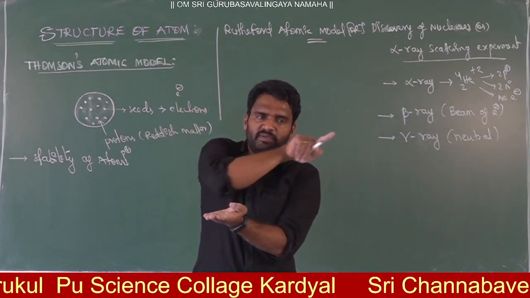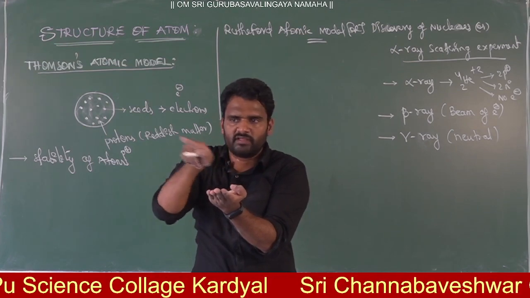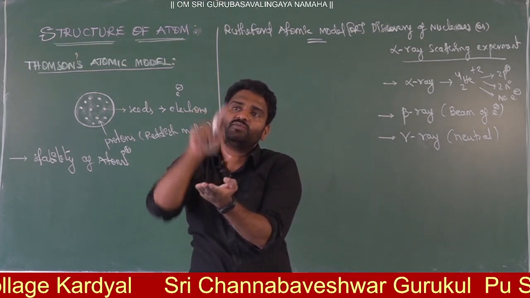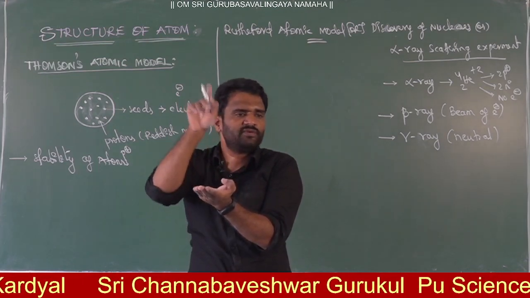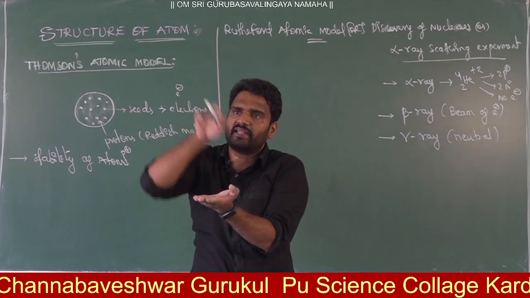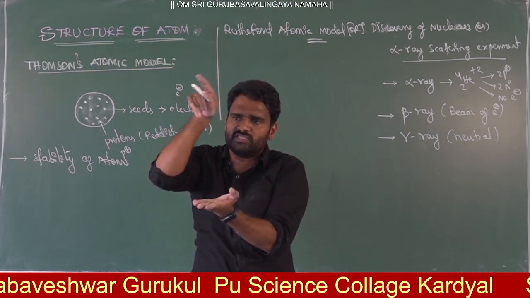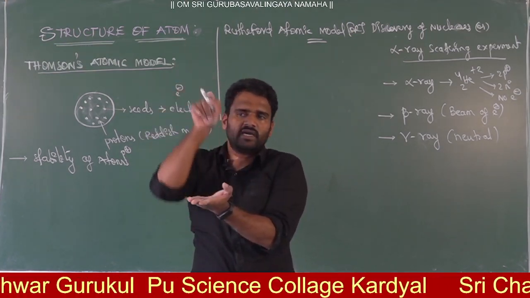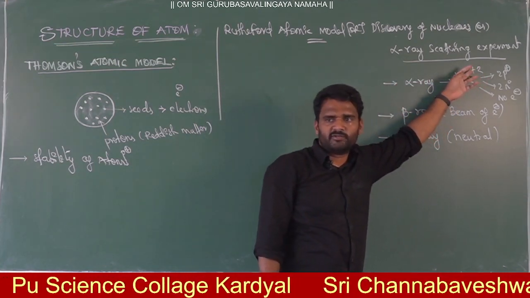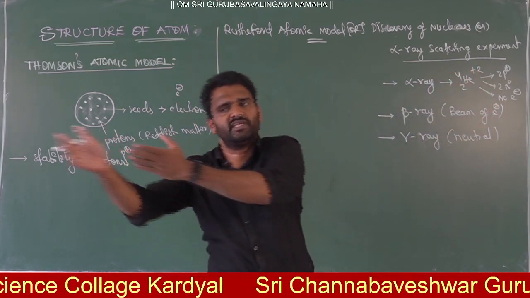Definitely, being a positive particle, when it is traveling through an electric field, it will be attracted toward the negative side, no? Negative is the cathode here. So you can see that this alpha particle will be attracted toward the cathode, where the negative side is. That confirms the alpha particle charge is positive, no? A positive particle is attracted toward the negative only, no?